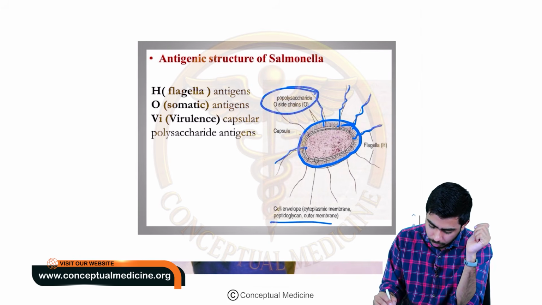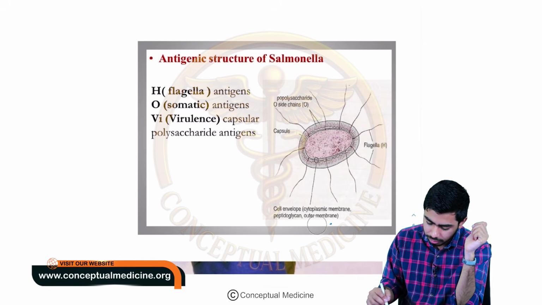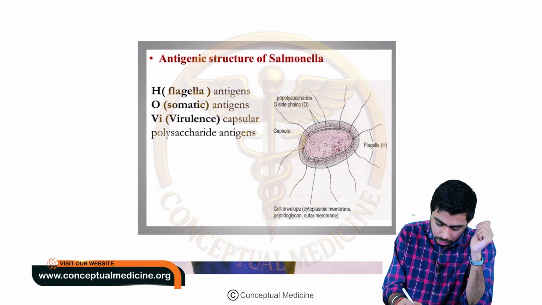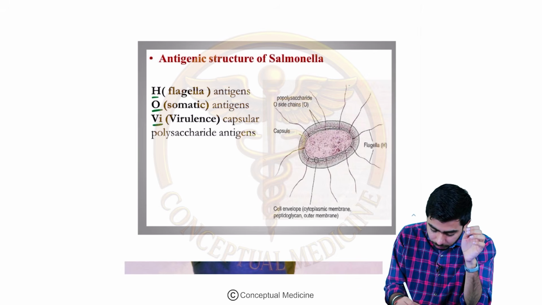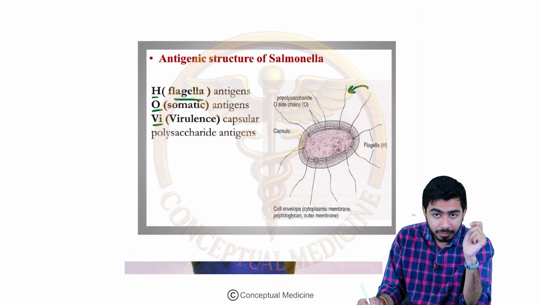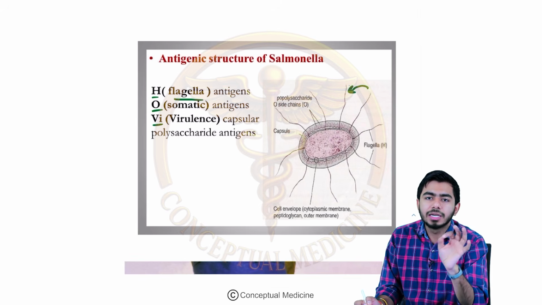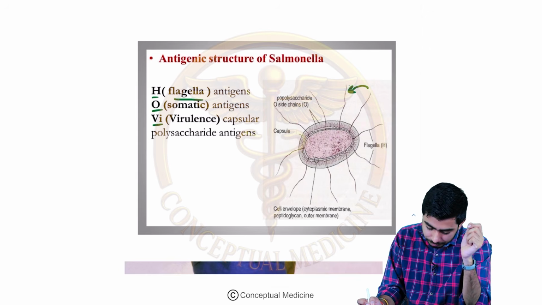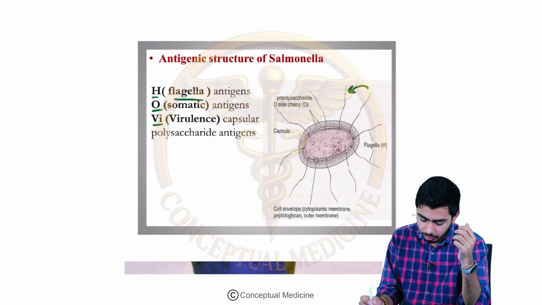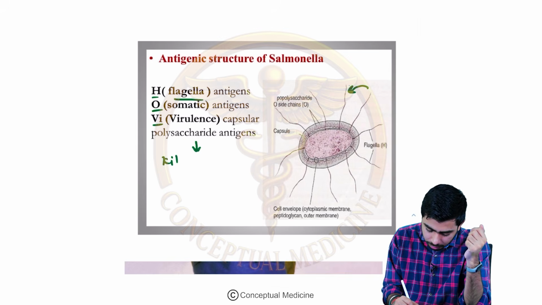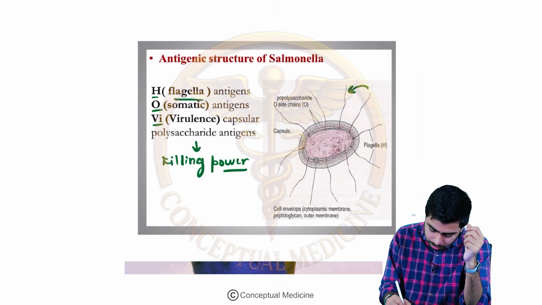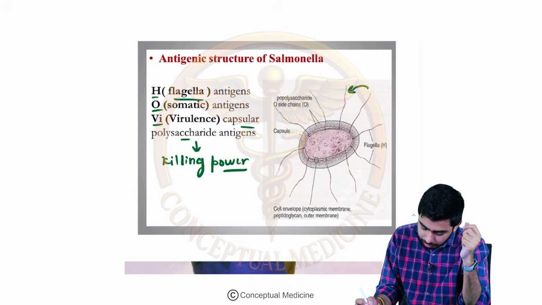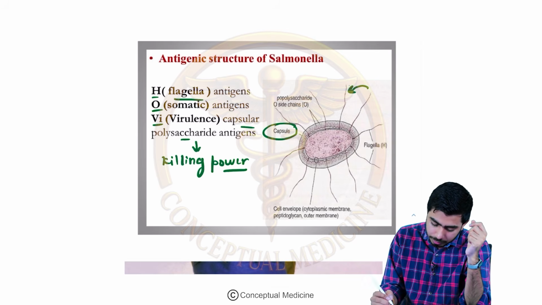But over here, what I want to show you is that it has the antigens. What antigens am I talking about? The antigens are H antigen, O antigen, and the VI antigen. H antigen refers to the flagella antigen because it has the flagella, right? O antigen is the somatic antigen. Soma means body. VI means virulence capacity. Virulence means the killing power of any particular disease or microorganism. This is called the virulence, basically. So virulence is present in the capsular polysaccharide antigen, right? It is present in the capsule region, okay?